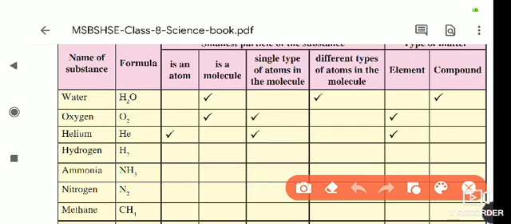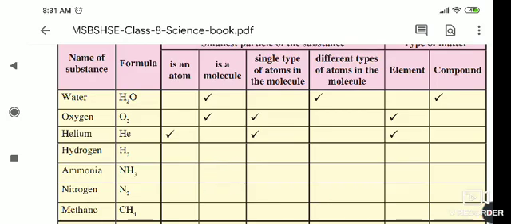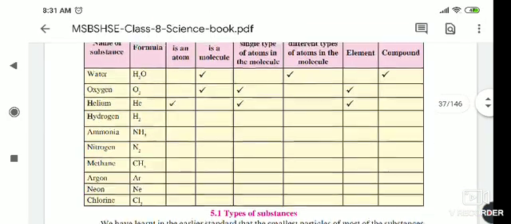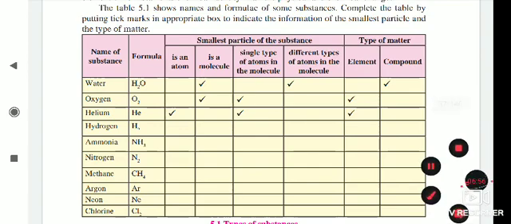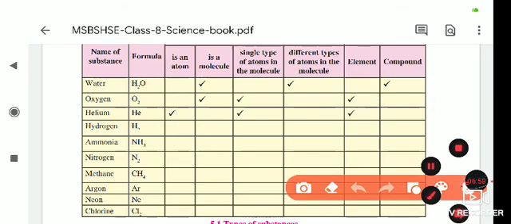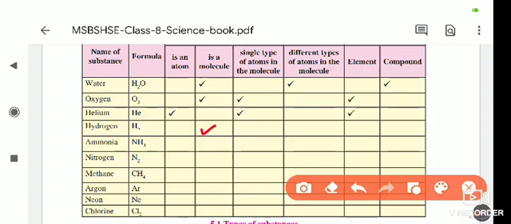Now we will see the next, H2. Two are there, so is it an atom or a molecule? It is a molecule. If one is there, it is an atom. So hydrogen is a molecule. Single type of atoms are there inside it?